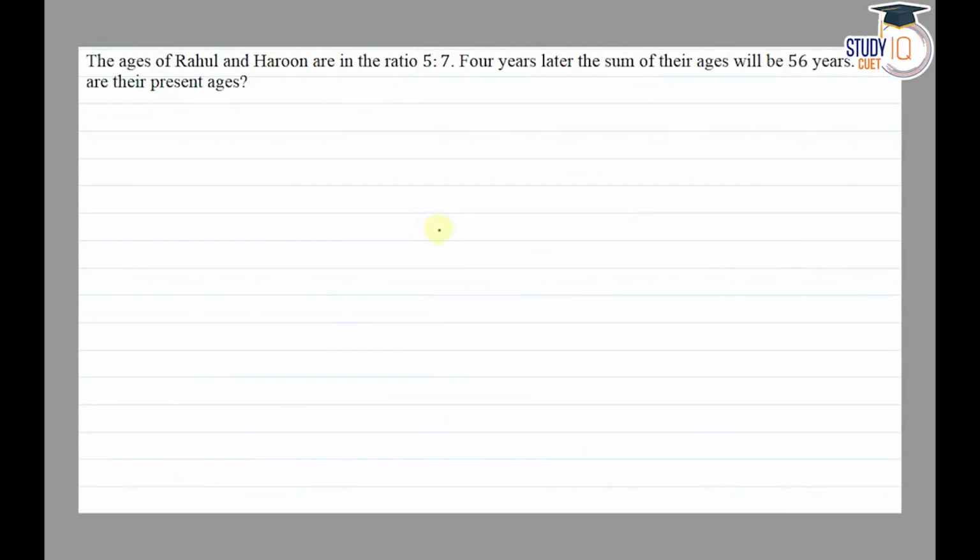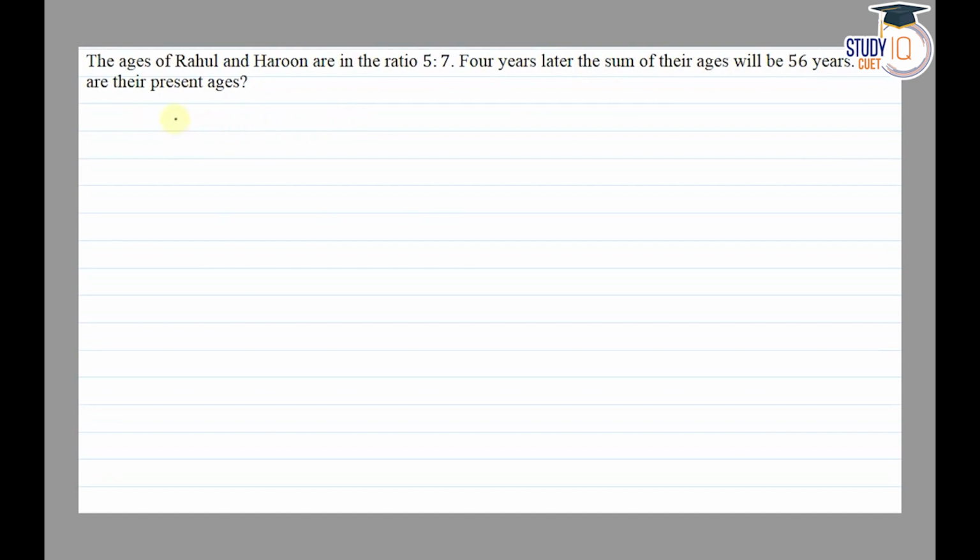Hello everyone, this question appears in class 8th NCERT chapter of linear equation in one variable. This is ninth question of its exercise 2.2. So the question says that the ages of Rahul and Haroon are in the ratio of 5:7. 4 years later, the sum of their ages will be 56 years. What are their present ages?